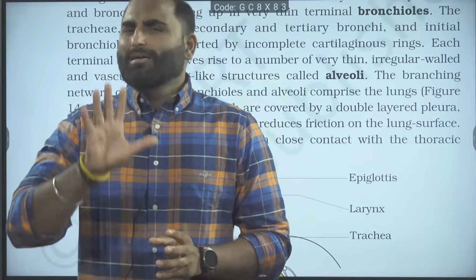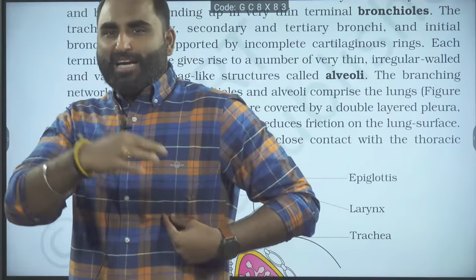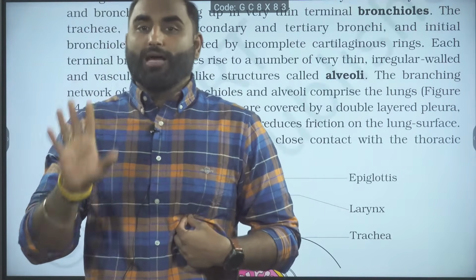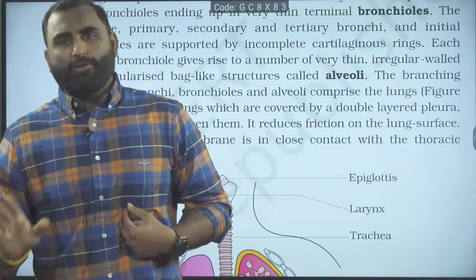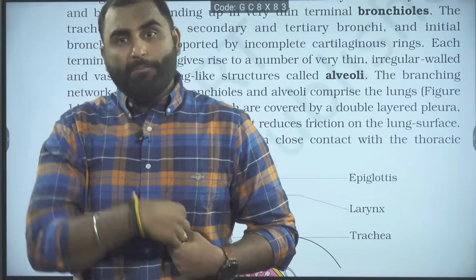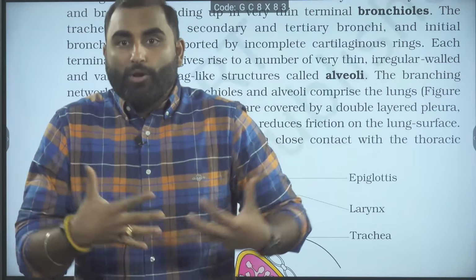Are we clear? That's why one question was asked: if some sharp object punctures your lung, then you are dead. Because if the lung is punctured, all the air will rush inside, then you will not be able to breathe.